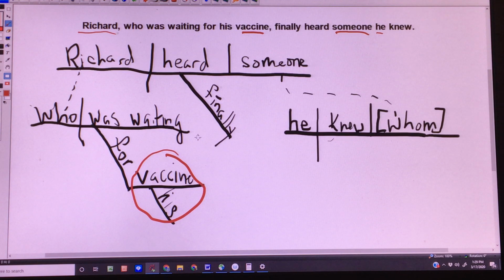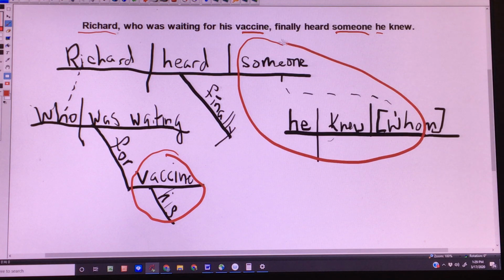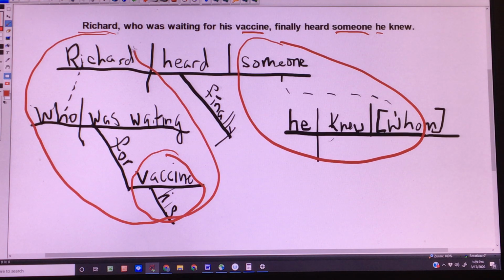Richard, who was waiting for his vaccine, could count as a noun phrase. Someone he knew, that's a noun phrase. So I'm just looking at whenever you have anything hanging off a noun, you have a noun phrase. So those are our noun phrases.